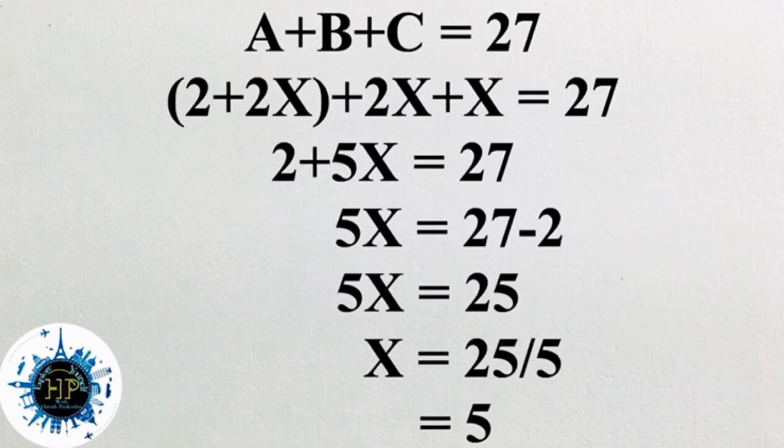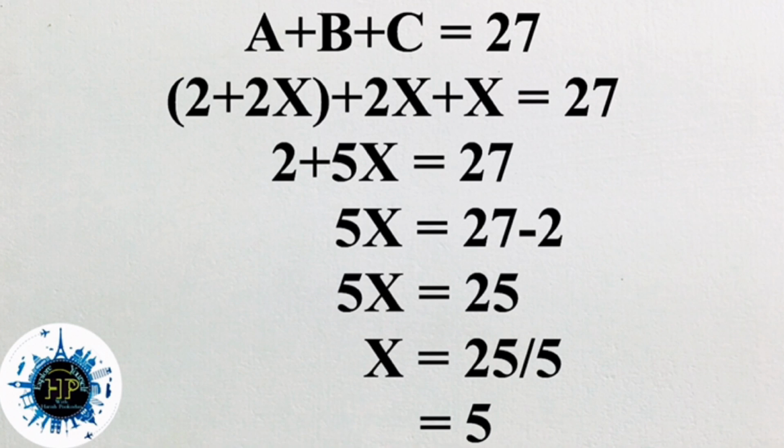Then one more piece of data they gave in the question, that is A plus B plus C is equal to 27. They told that the total age of A, B, C is 27. So we write A plus B plus C is equal to 27. Instead of A we write 2 plus 2x, instead of B we write 2x, and C is x.